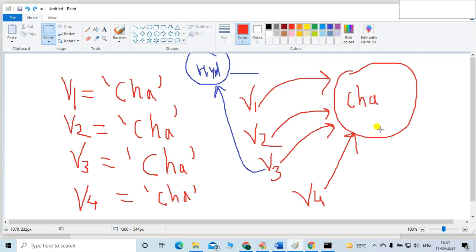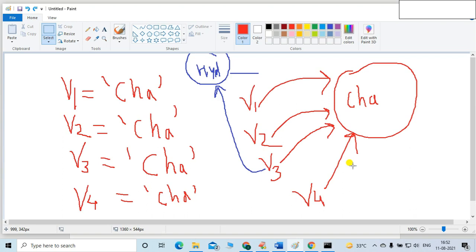To handle this kind of problem, the Python people made the fundamental data types immutable. I think it is very clear. Let me talk about other data types. We have just covered the fundamental data types, and our final conclusion is that all the fundamental data types are immutable in nature.